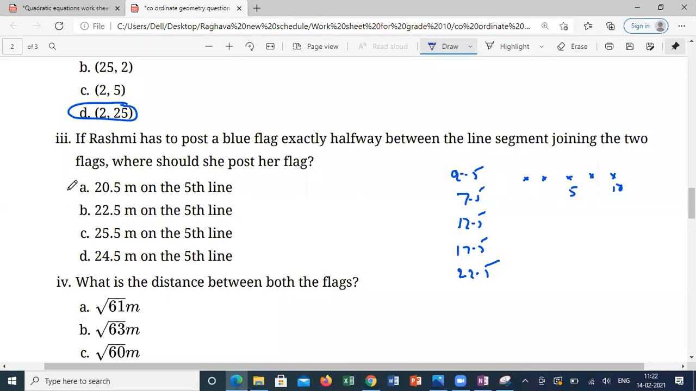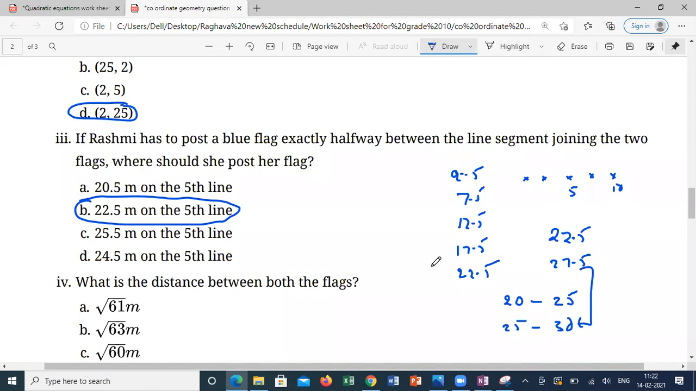Yes, sir. So out of these four values, 22.5 is the only possible answer, because 25.5 is not a midpoint and 24 is also not a midpoint. It should be either 22.5 or 27.5, because 22.5 is the midpoint of 20 and 25, and 27.5 is the midpoint of 25 and 30. So that is the reason I'm taking B as the answer.